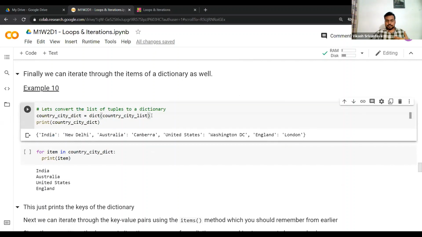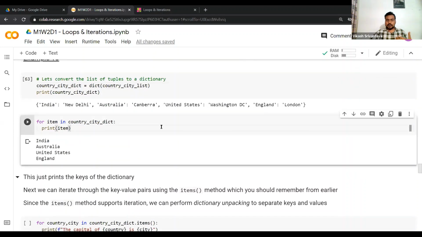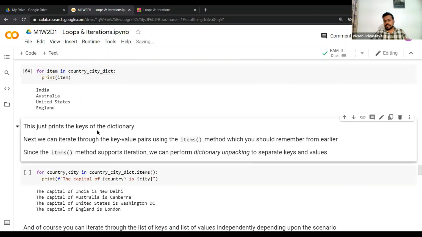Now what we can do is write something like for item in country, city, dict. If we write something similar to a list and print this item, this will just print the keys of your dictionary. It will not get you the values. As I told you, this just prints the keys of the dictionary.